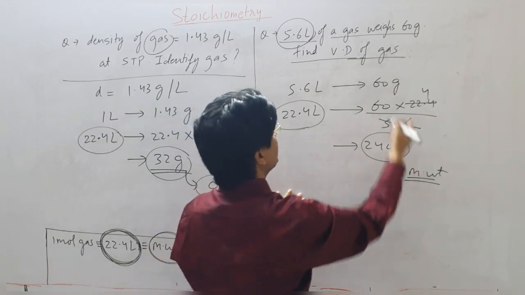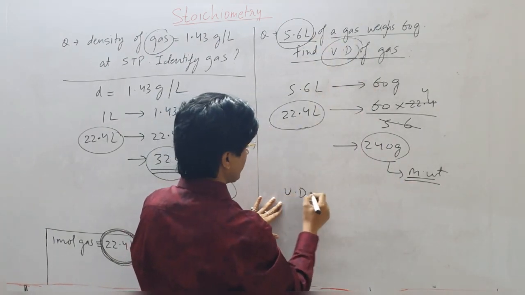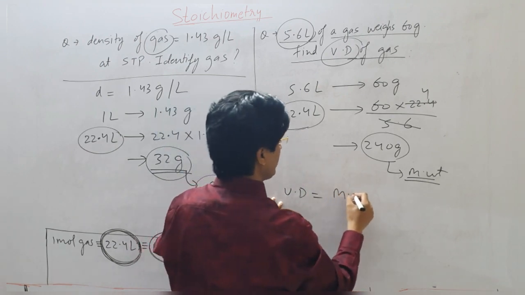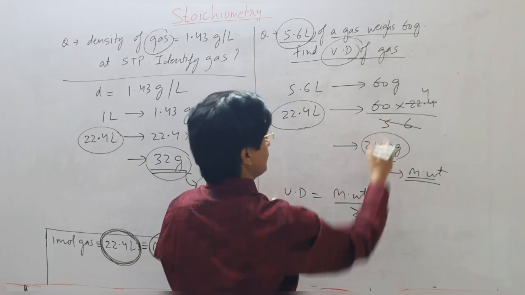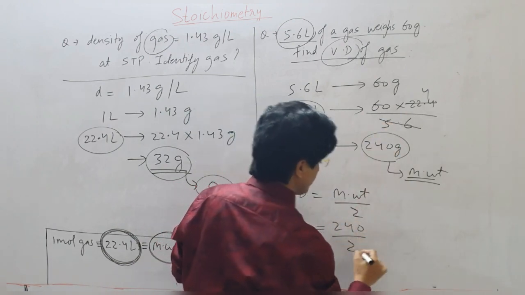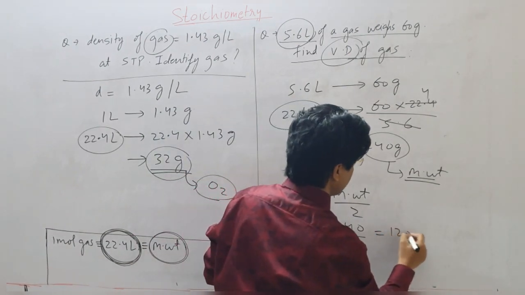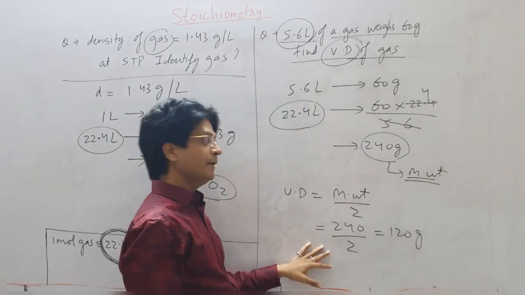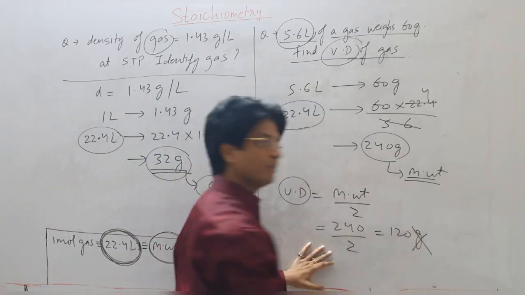Once I know molecular weight, I can easily calculate vapor density. So vapor density of the gas will be molecular weight by 2. So this will be 240 upon 2. Some of you might write this as say 120 gram. Please understand, vapor density is unitless. There is no unit of vapor density.